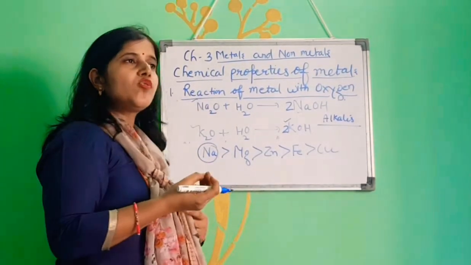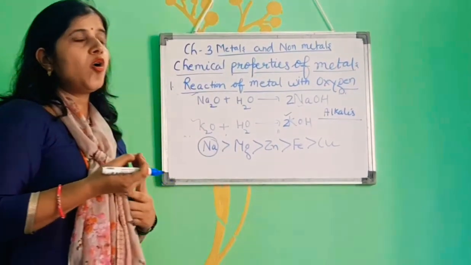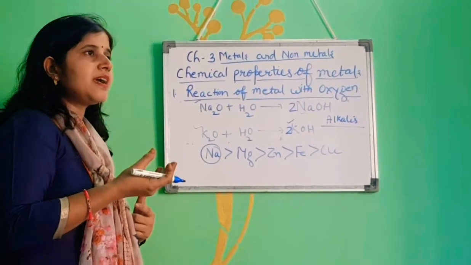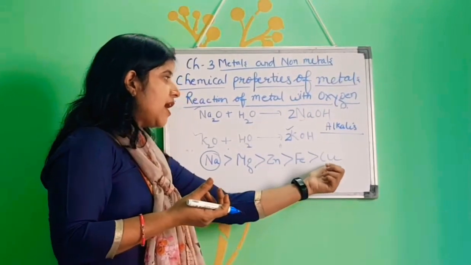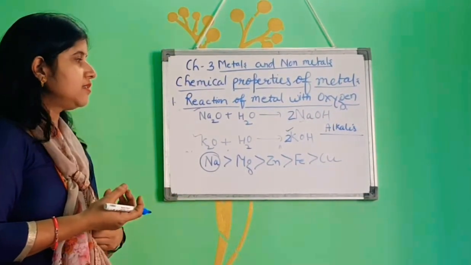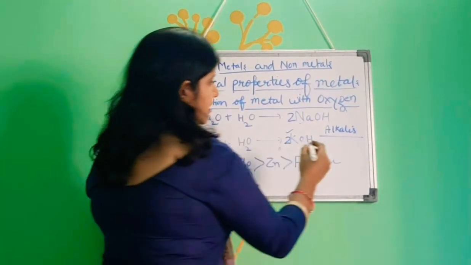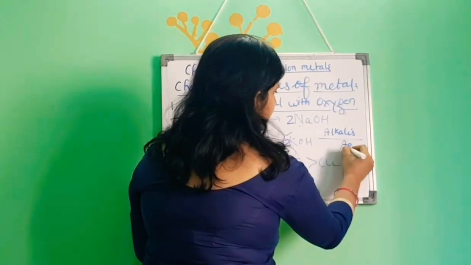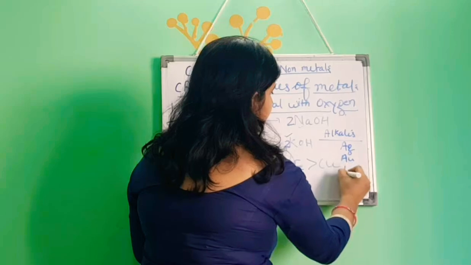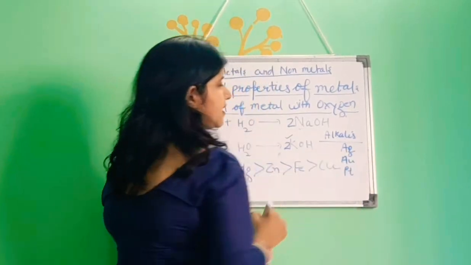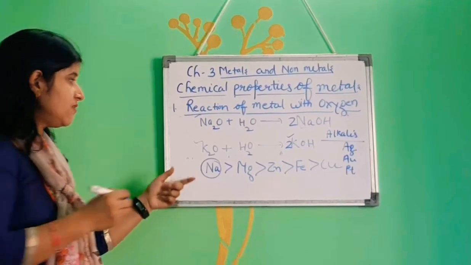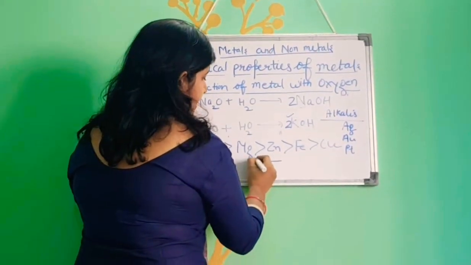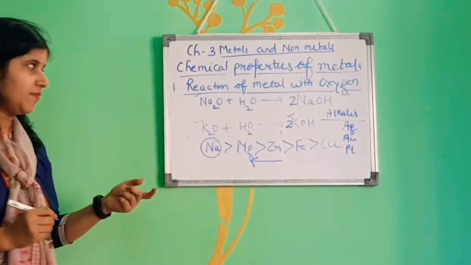Iron actually does not react with oxygen. Only when we sprinkle iron filings on a Bunsen burner will it catch fire. Copper is very less reactive. And what about silver, gold and platinum? They will not react with oxygen. They are least reactive. So this is the order of reactivity with oxygen.